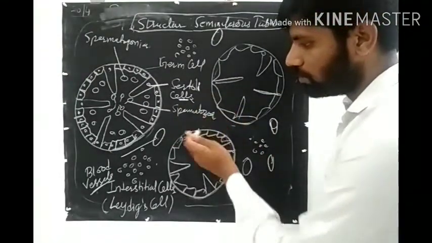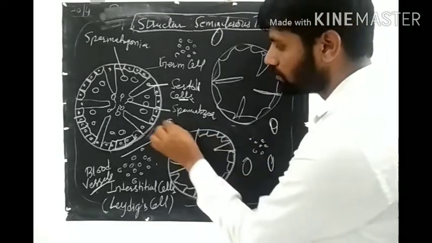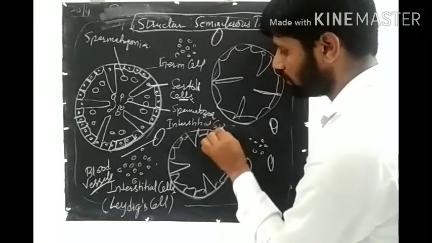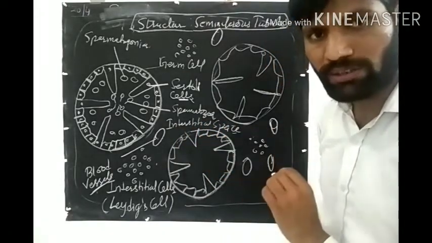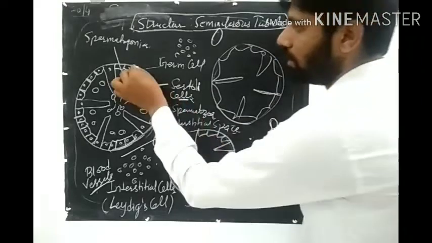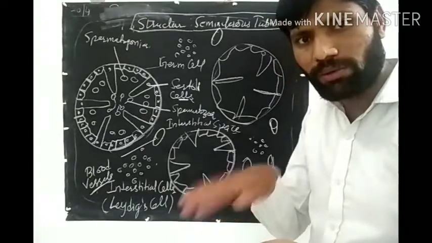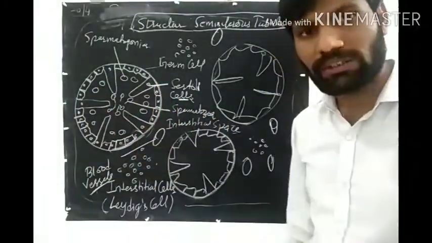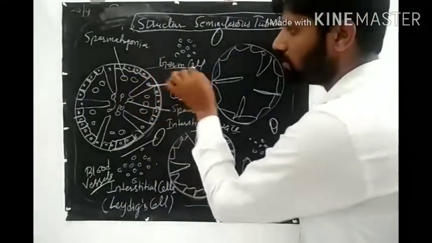Outside the seminiferous tubule, a space known as interstitial space. Now in this seminiferous tubule, the inner lining of seminiferous tubules is, we can say, surrounded by two different types of cell. One is known as germ cell.